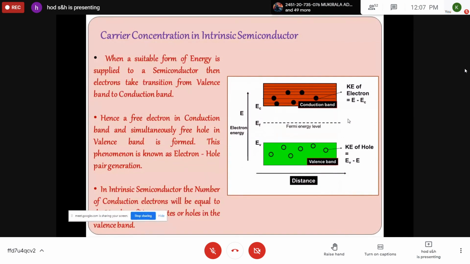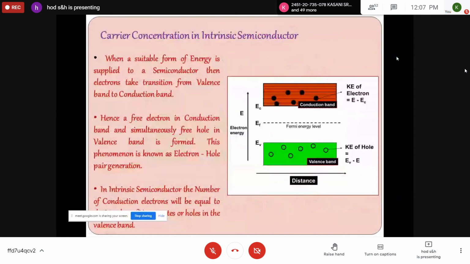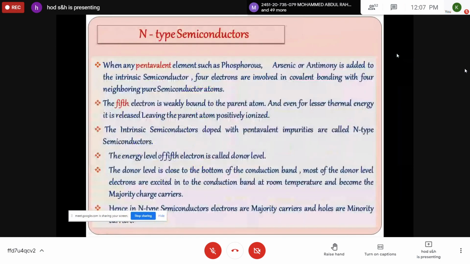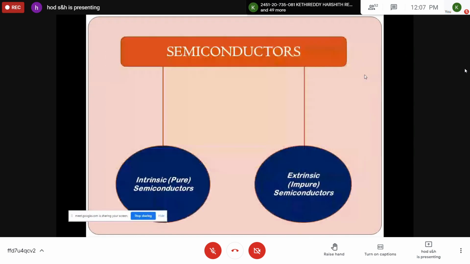Now we should derive an expression for the carrier concentration in an intrinsic semiconductor. This derivation is there, and probably next class I will do these two derivations. On Tuesday in the lab session, I'll take these two derivations. One is carrier concentration of electrons in an intrinsic semiconductor and the other is carrier concentration of holes in an intrinsic semiconductor. Up to this, is it okay?